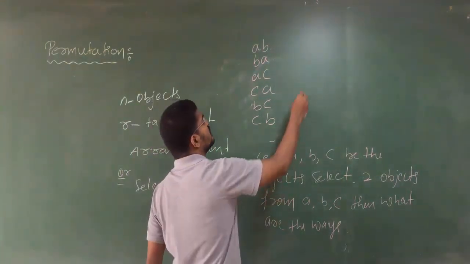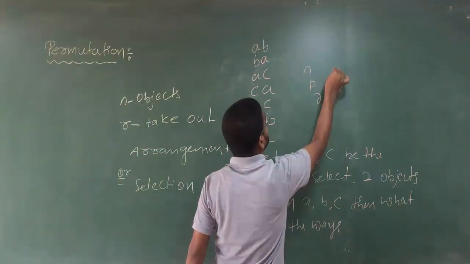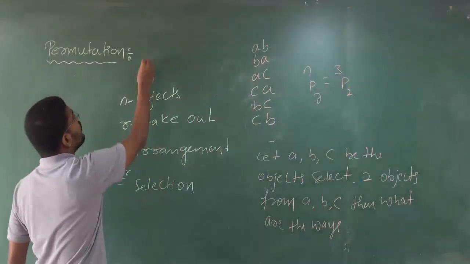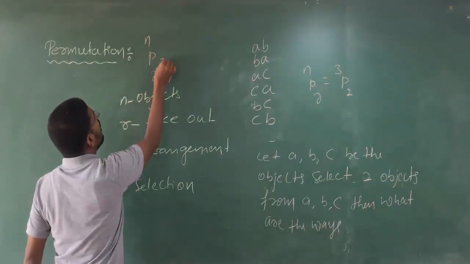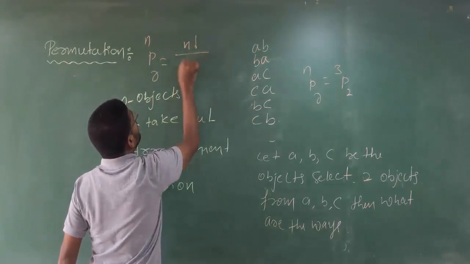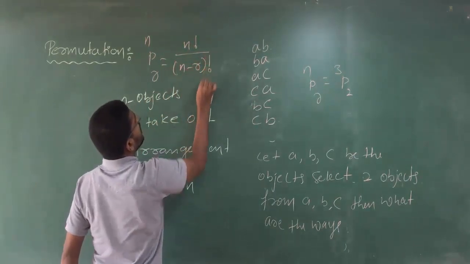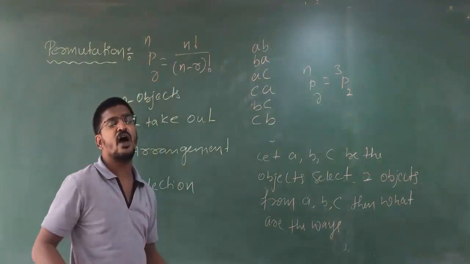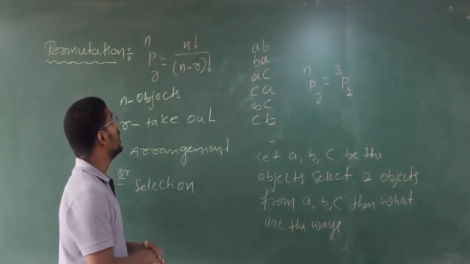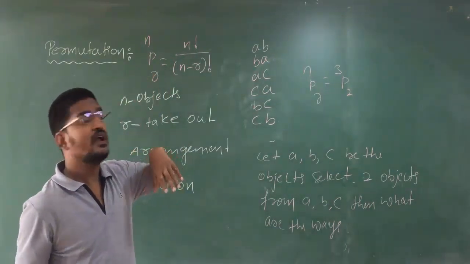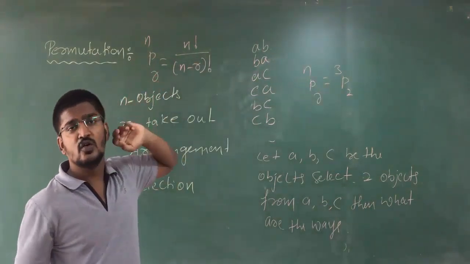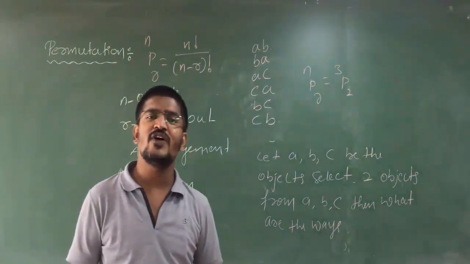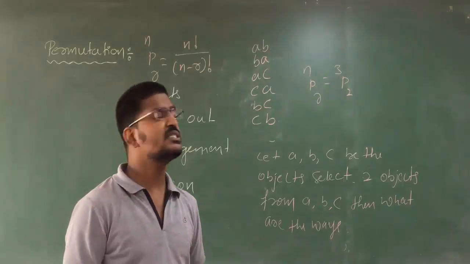Now what will happen with nPr? That is 3P2. Clear, students? Please remember one formula, that is nPr equal to n factorial divided by n minus r factorial. I am not going to solve this in detail. Directly I am going to write the formula to use in our problems. So please remember this, nPr equal to n factorial divided by n minus r factorial.